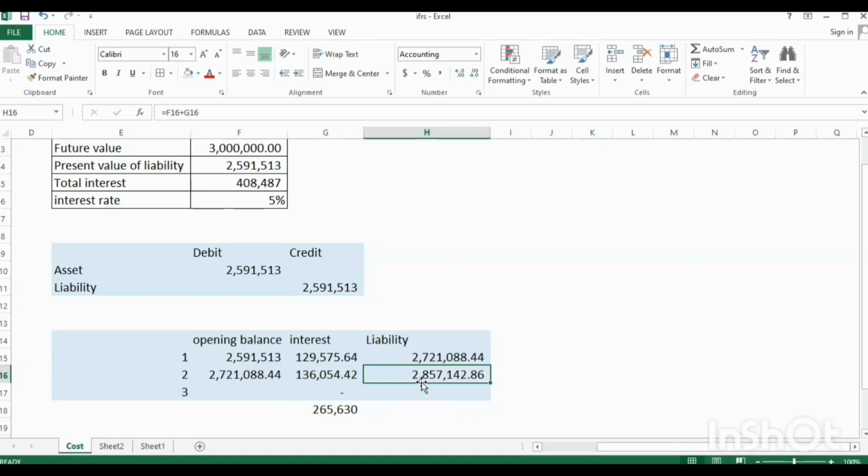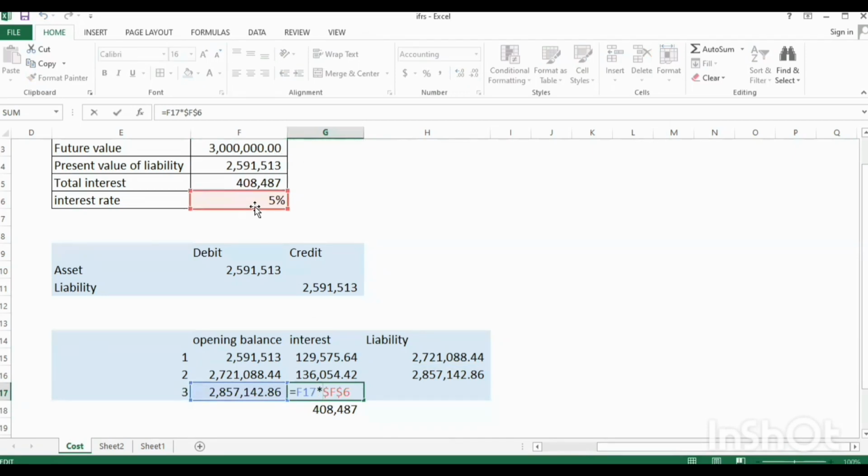Also, drag the second formula. So at the end of year 2, total interest will be 265 plus your initial liability of 2.5 will give you 2.8. At the beginning of year 3, your opening balance becomes your closing balance for the previous year. Interest is 5% on this amount, which is 5% here times this amount, and the closing balance also will be your opening balance plus the interest rate.